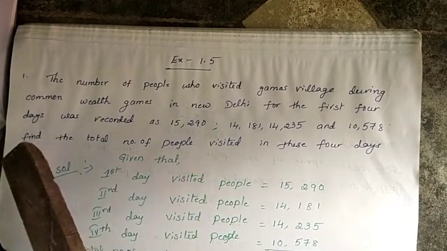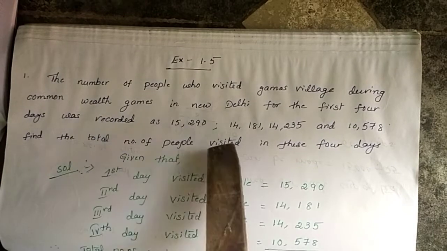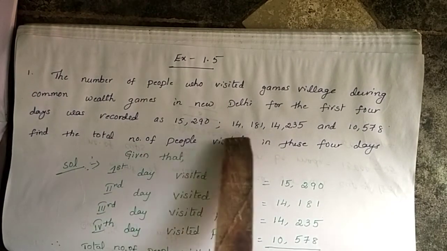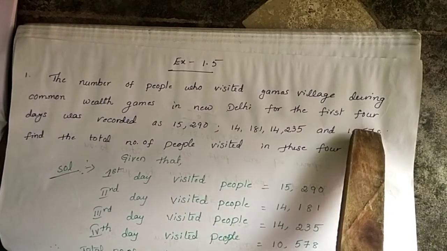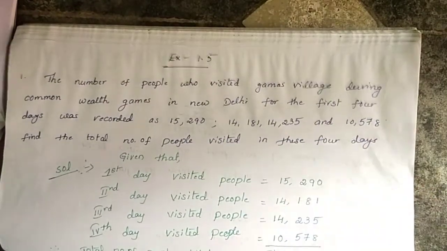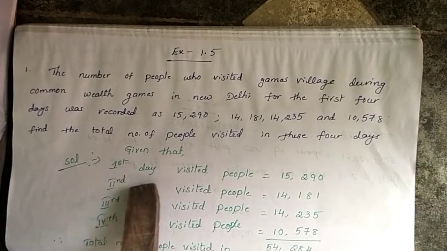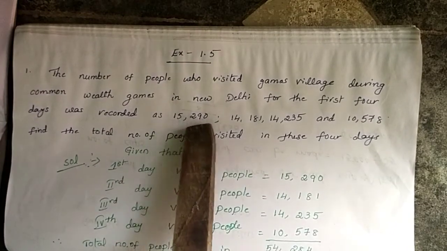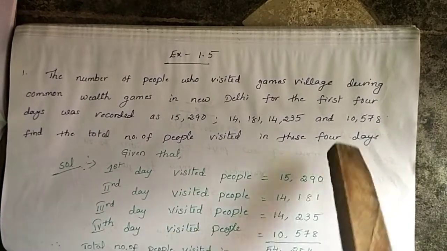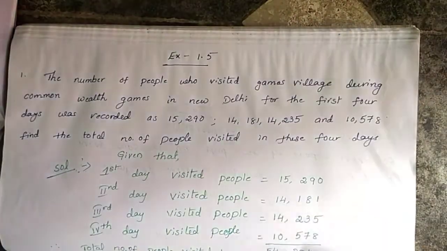So in Delhi there was Commonwealth Games for 4 days. First day how many people visited? 15,290. And next day and next day, so total 4 days we want to add. So what are the working steps? Given that first day visited people, 15,290. Second day visited people, 14,181. Third day visited people, 14,235. And fourth day visited people, 10,058.